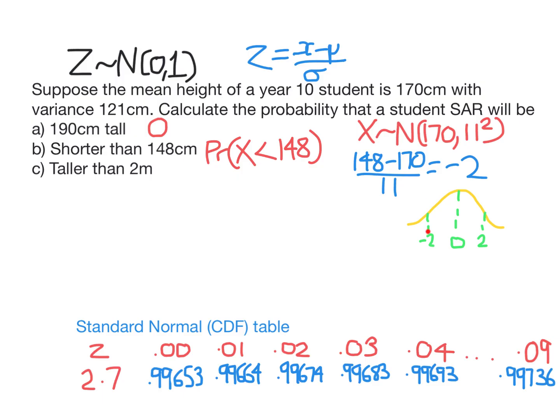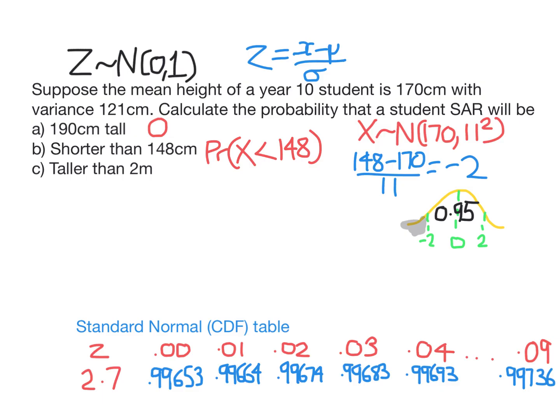So this is what the z distribution looks like. Its middle, its mean is 0. We've just found that if someone was shorter than 148 centimeters, they would be more than 2 standard deviations below the mean. So essentially, we're looking for this area here. Now, we know from the rule I went through before that in any normal distribution, 95% of the area is between -2 and 2 standard deviations. That is 2 standard deviations below or 2 standard deviations above the mean.